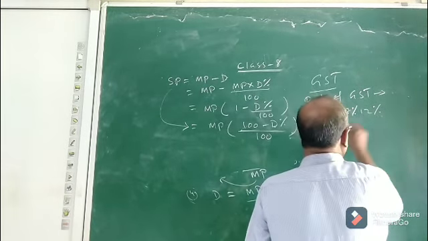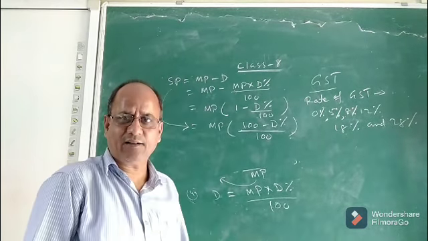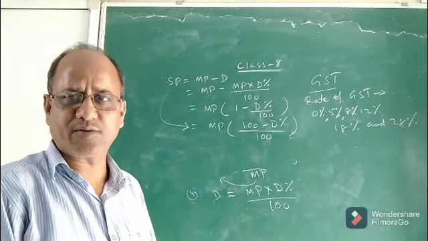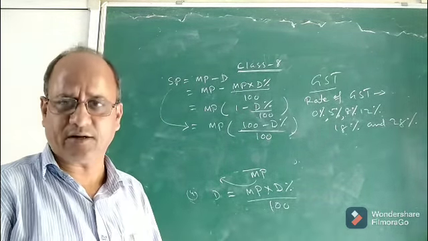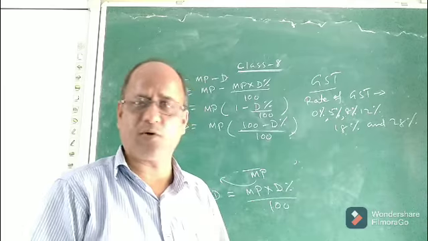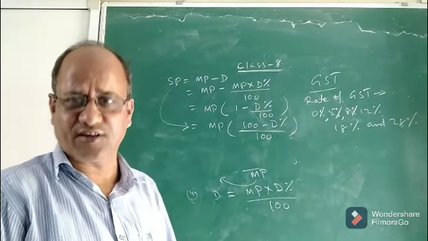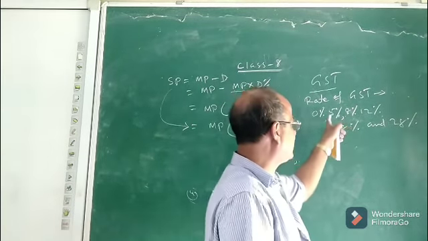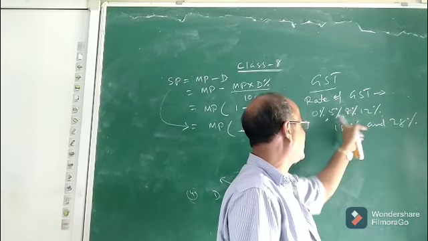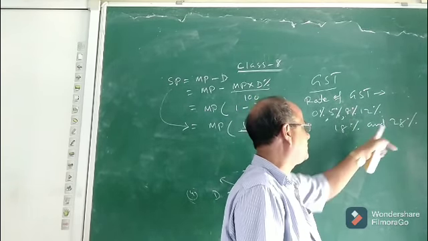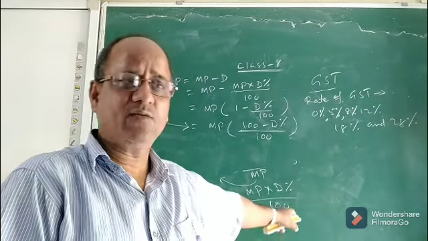See children, on different articles the rate of GST is different. The rate of GST, Goods and Service Tax, as imposed by the central government, varies from article to article. On certain articles the government does not charge any GST. But on different articles the central government is charging different GST, and the rates are 5%, 12%, 18% and 28%. So we have to remember this GST rate, and we will apply this while doing problems.